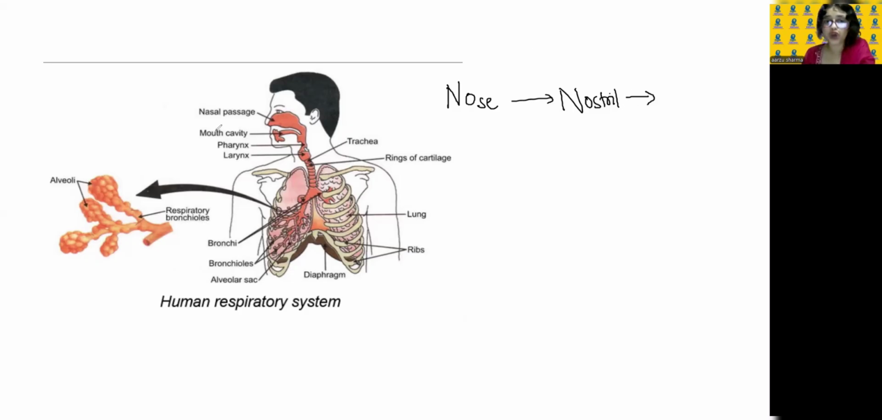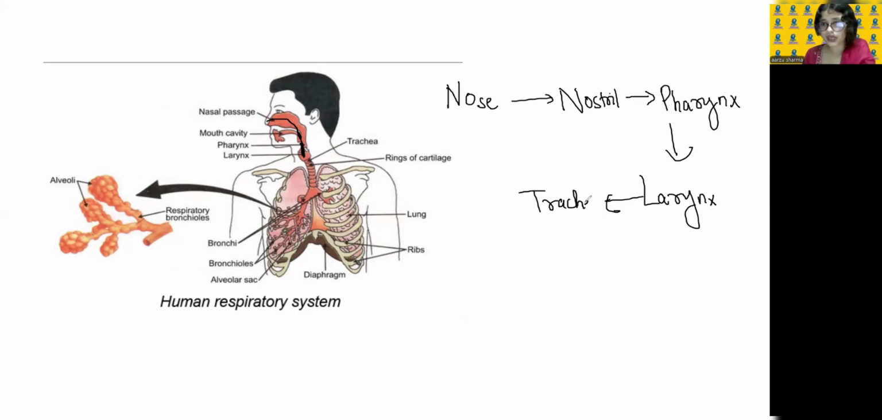Then it will pass through your nasal passage here down and it will go to the pharynx. Then after the pharynx, it will go to the larynx. Now it will go to the trachea. Also remember, rings of cartilage protect the air passage from collapsing or from being destroyed. So then it will enter your trachea, which is also called windpipe.